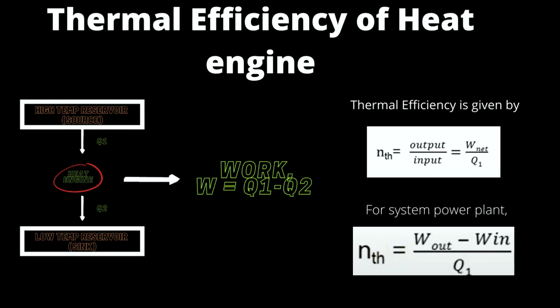In a heat engine, we have a thermal efficiency for this system. As we know, Q1 is the heat supplied and Q2 is the heat ejected from the heat engine system, and W stands for the work done by the heat engine system. Thermal efficiency is given by this formula for this heat engine system, but for the steam power plant we use this formula.